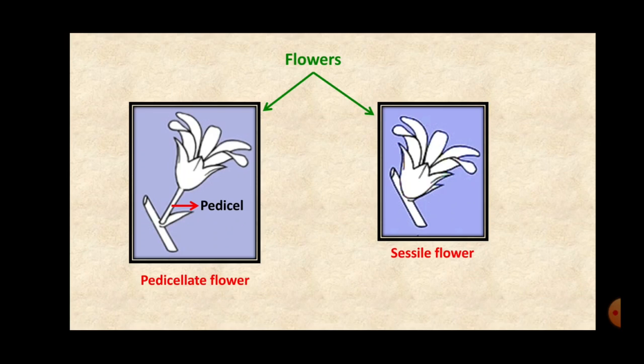Similarly, the stalk of the flower is called the pedicel, and the flowers which have pedicel are called pedicellate. In some flowers, this pedicel is absent and the flowers are attached directly on the stem. Such flowers are called sessile. So, on the basis of the presence of pedicel, the flowers are divided into two types: pedicellate flowers or sessile flowers.